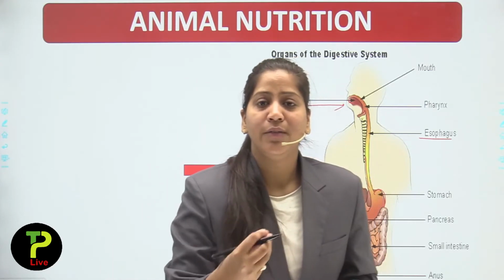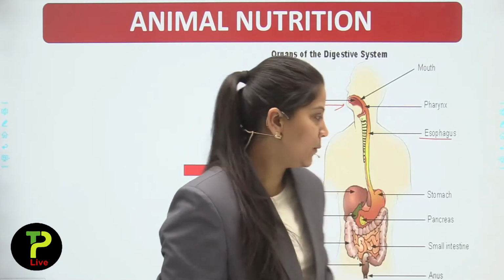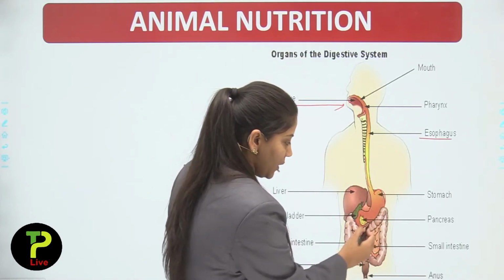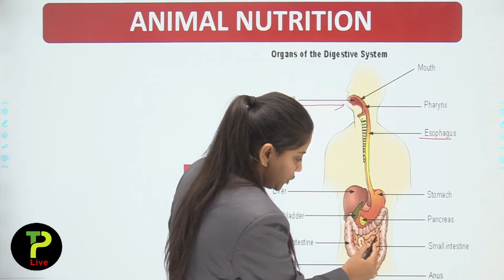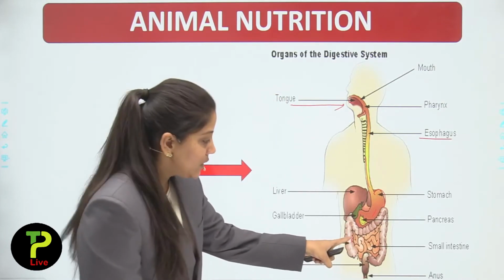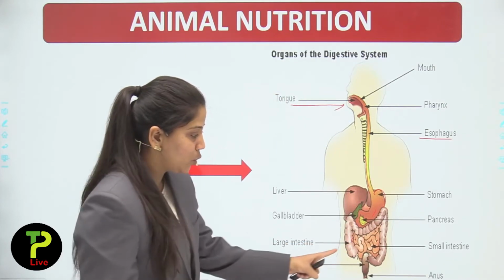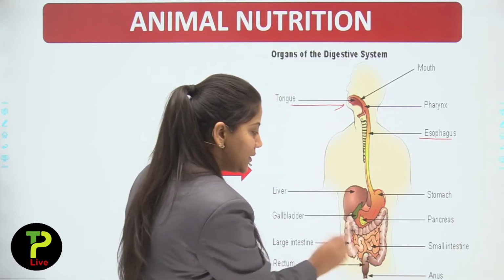The food after the esophagus will move to your stomach. Then after the stomach, it will reach these highly coiled tubes. These highly coiled tubes you can see here are known as the small intestine.